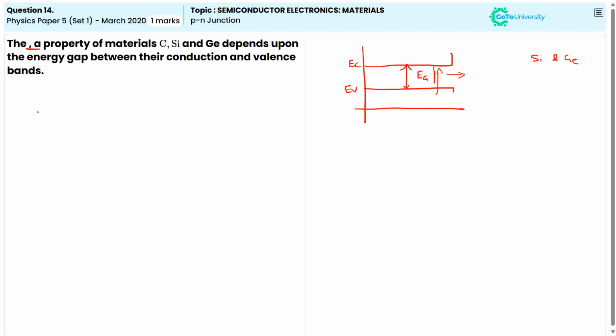So we can say that the electrical conductivity property of silicon and germanium is highly dependent on their energy gap. So the answer is electrical conductivity.